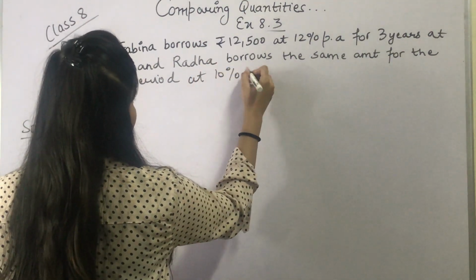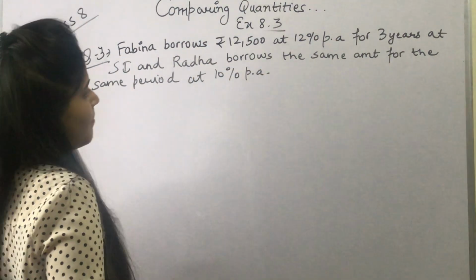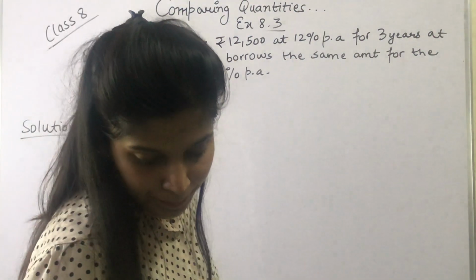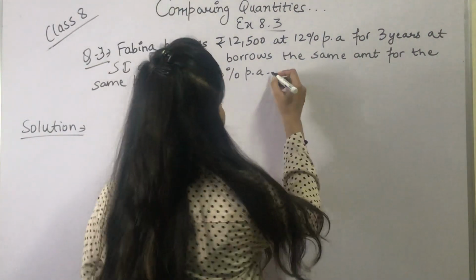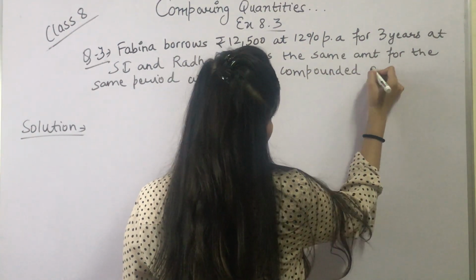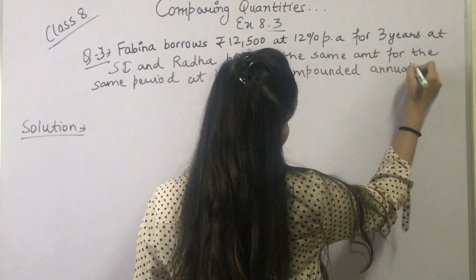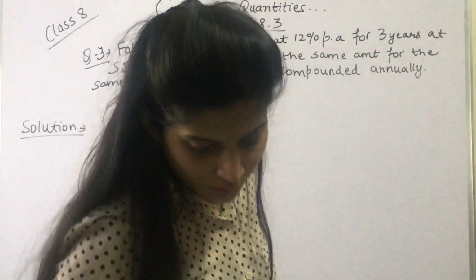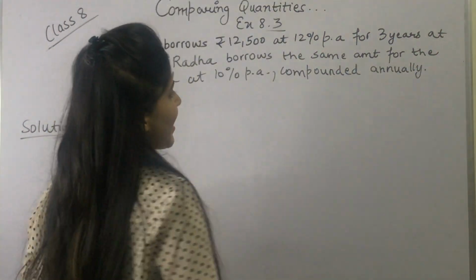So the rate is different, amount is same, and time is same, okay, compounded annually. Who pays more interest and by how much?